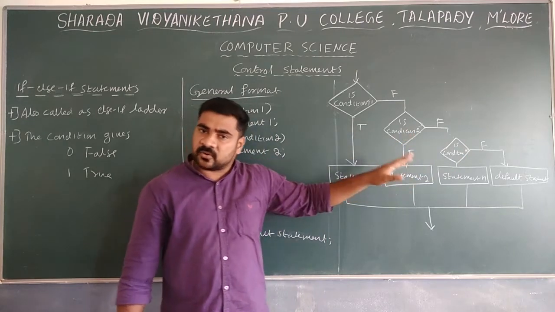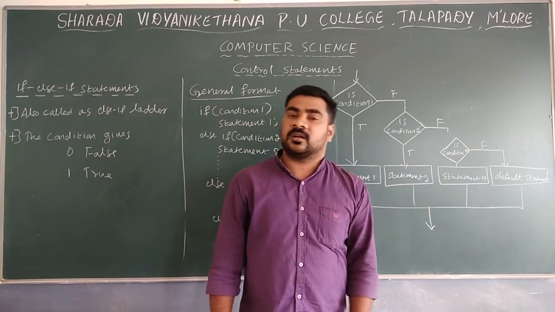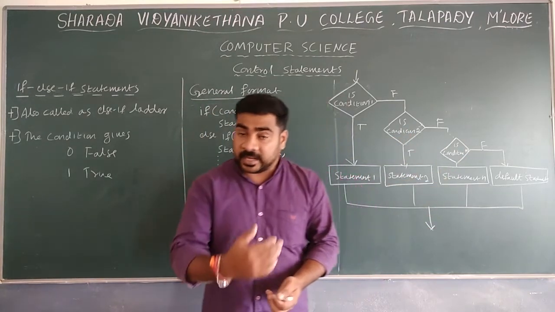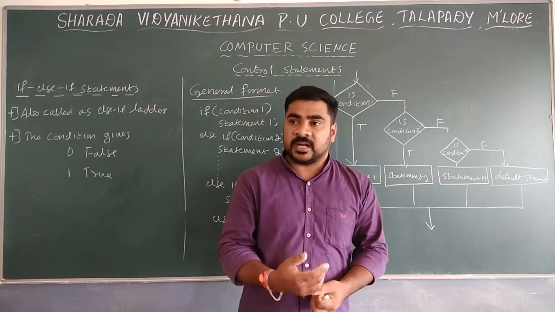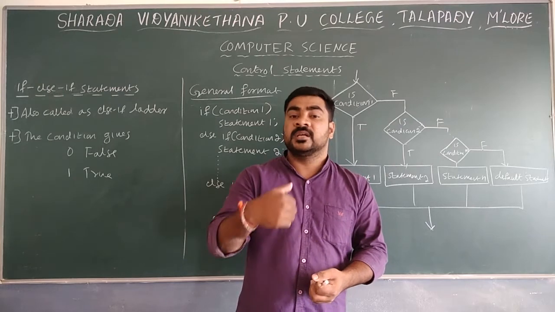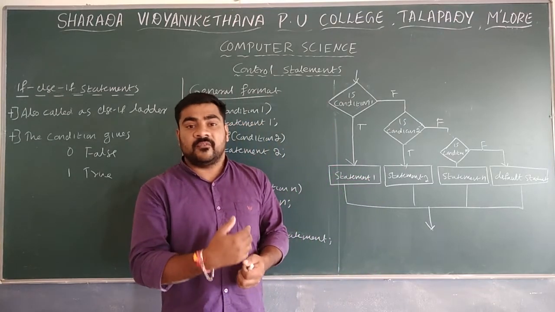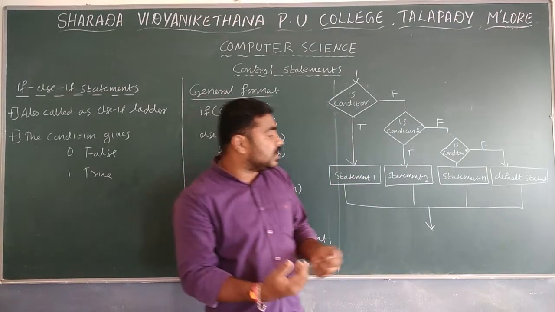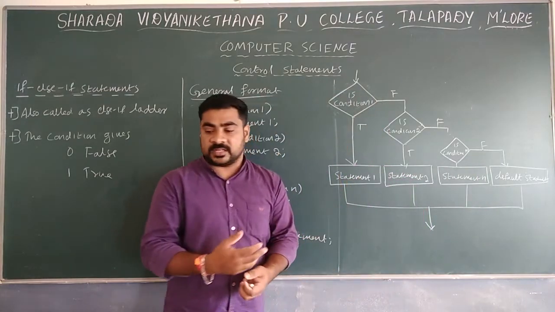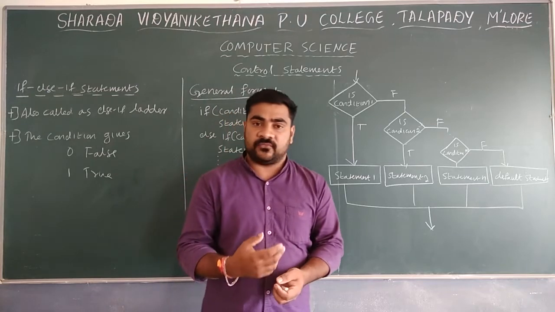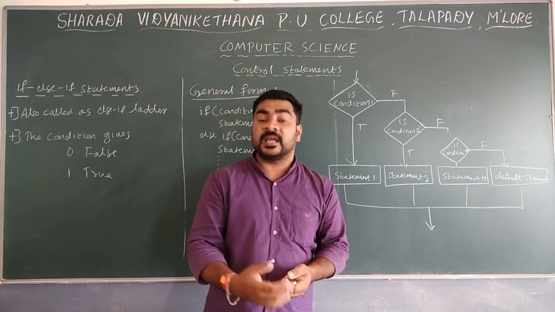When condition 3 is true, statement 3. Otherwise test condition 4, like that, until finally reaching the nth condition. Whenever condition n is true, statement n is going to execute. Whenever condition n is false, the default statement is going to execute. This is the structure, or the flow chart, for the if else if statement, or else if ladder.